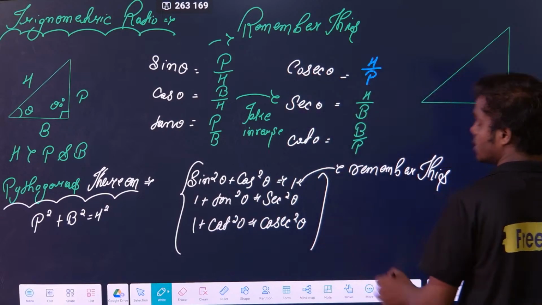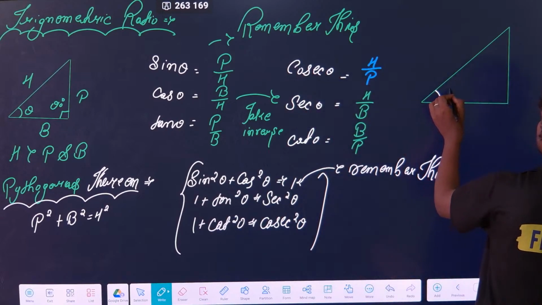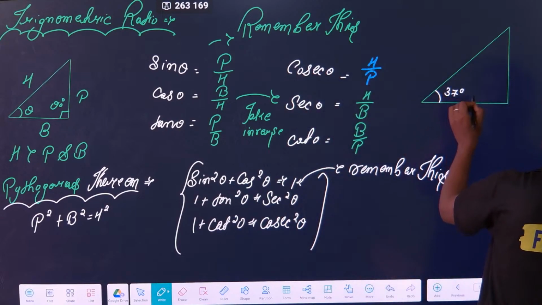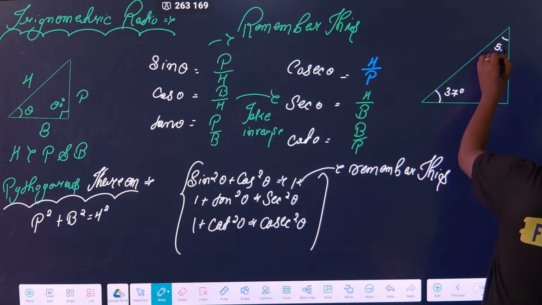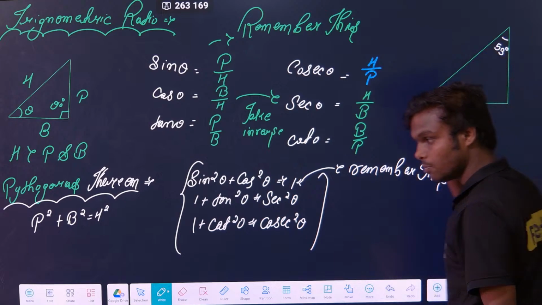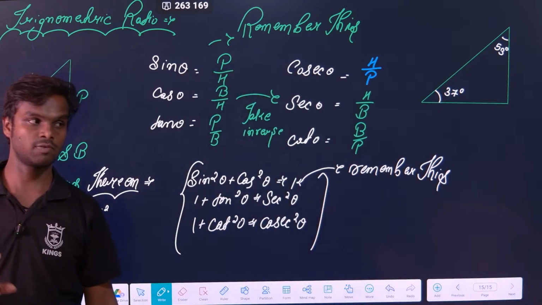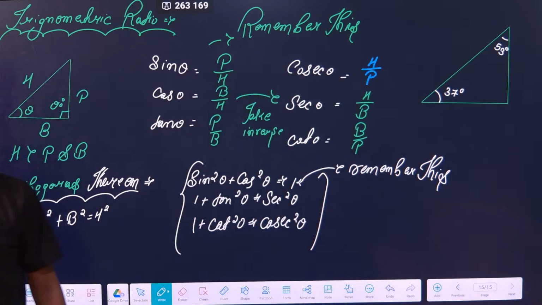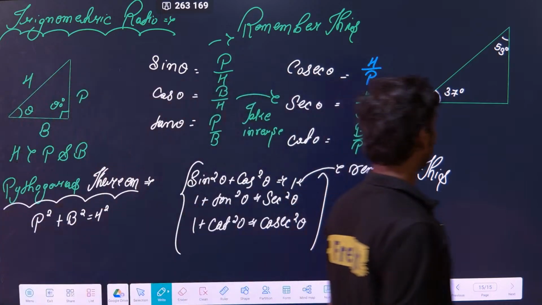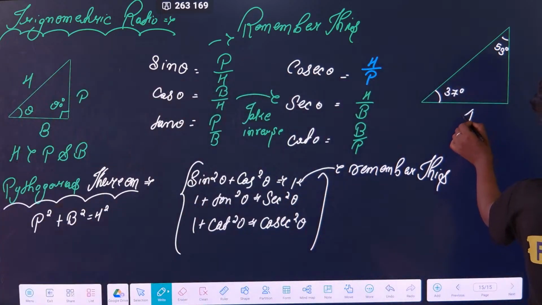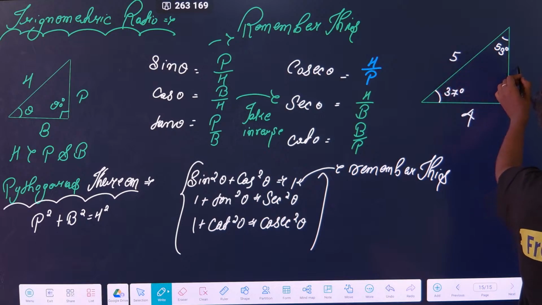Okay, this is a triangle. This angle is 37 degrees. This angle is 53 degrees. This is a very important triangle. You have to remember this triangle. Very, very important. Most of the time it will come into your picture. What is the thing? This side is 4, this side is 5, and this side is 3.